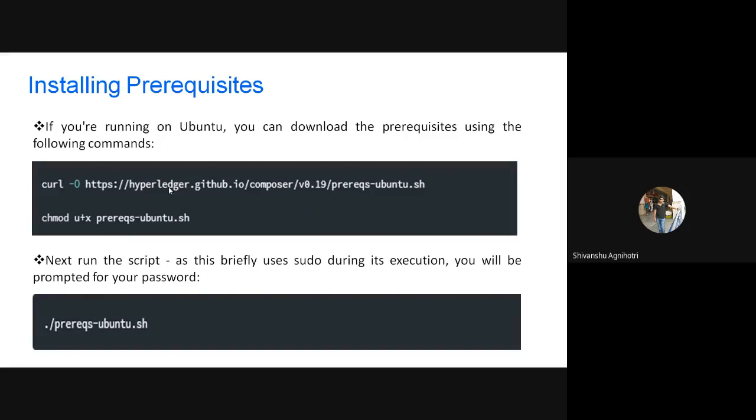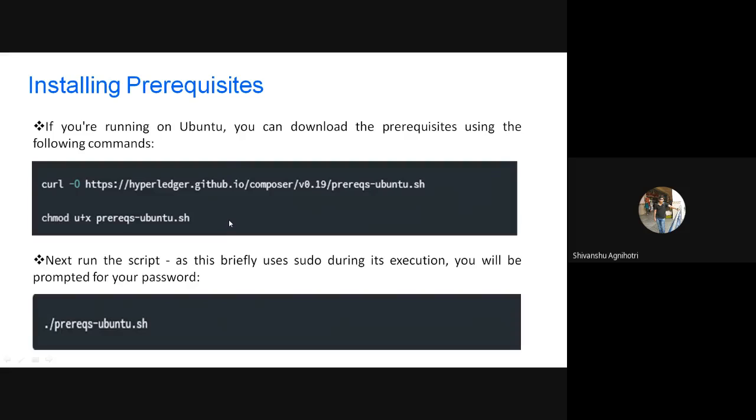If you are running Ubuntu, you can run this command, where the link is given, and the prerequisites.sh file, a shell file as we call it in Linux. If you run this shell file, all the prerequisites will be downloaded and automatically installed on your system.